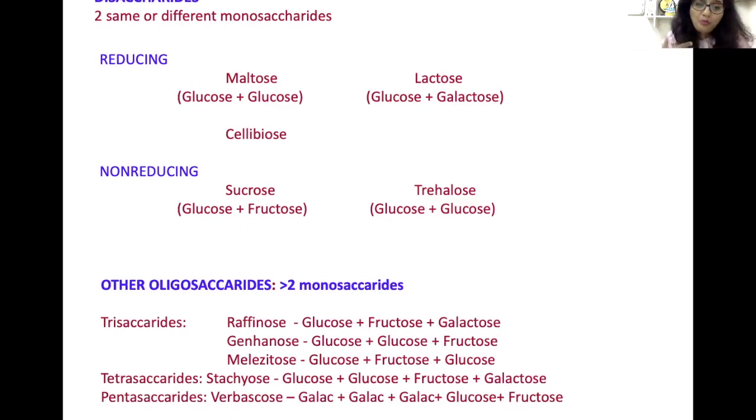Now coming to the other oligosaccharides, which contain more than two monosaccharide units. Trisaccharides include raffinose, made up of glucose, fructose, and galactose. Then gentianose is another trisaccharide, made up of glucose and fructose. Then melezitose, which is again glucose, fructose, and glucose. Tetrasaccharide is stachyose, made up of glucose, fructose, and galactose. And the pentasaccharide is verbascose, galactose plus glucose plus fructose. This can be asked as an MCQ question.